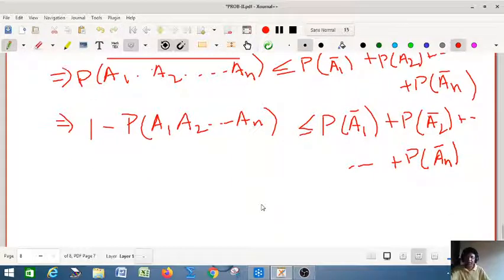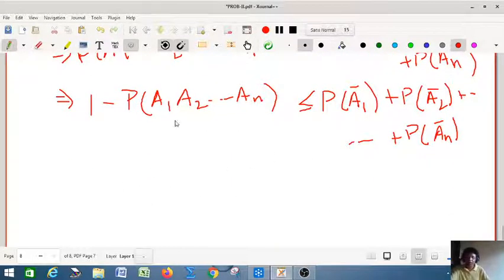If you change the sides, you will have probability of A1 A2 ... An